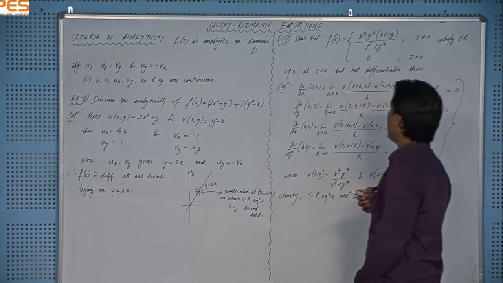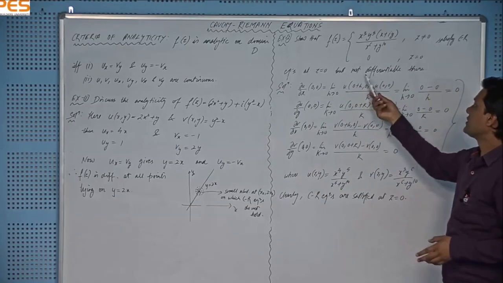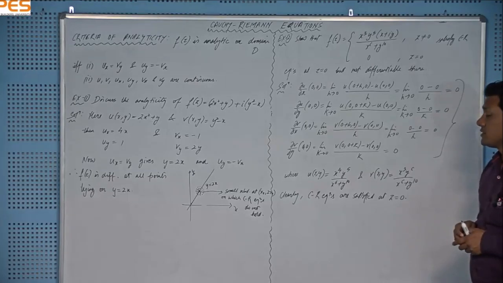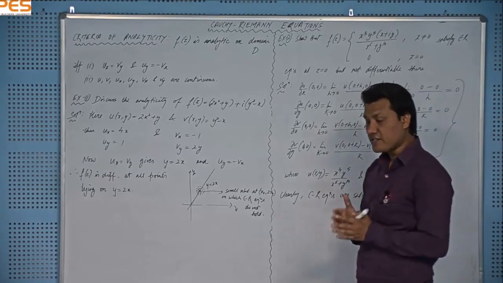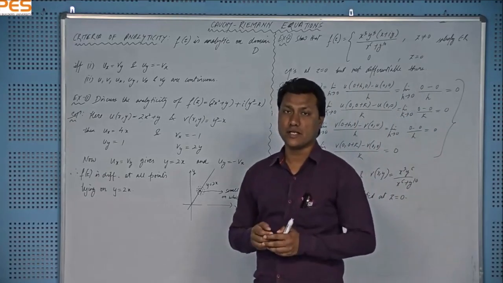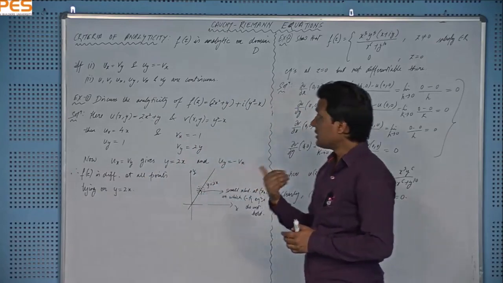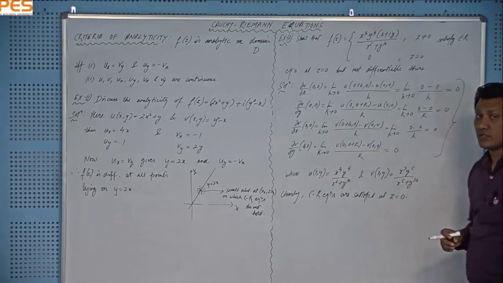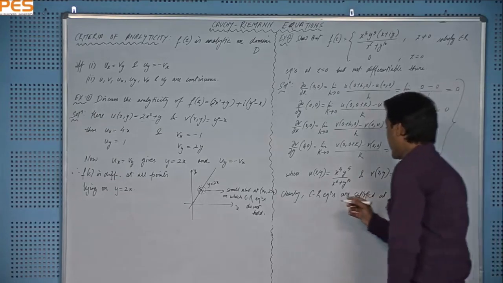Okay, but given that, you have to show that the function is not differentiable at z equal to 0, right? And obviously if the function is differentiable at z equal to 0, then f dash 0 should exist uniquely, right? And we will use the formula of derivative as we have used in our last videos on the differentiability of complex valued functions.